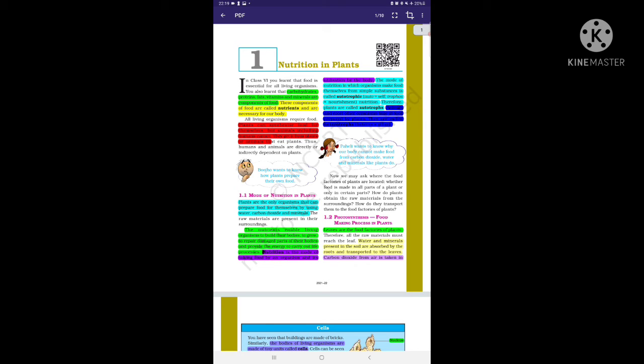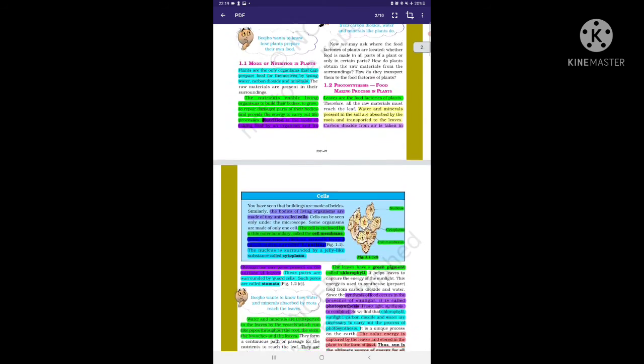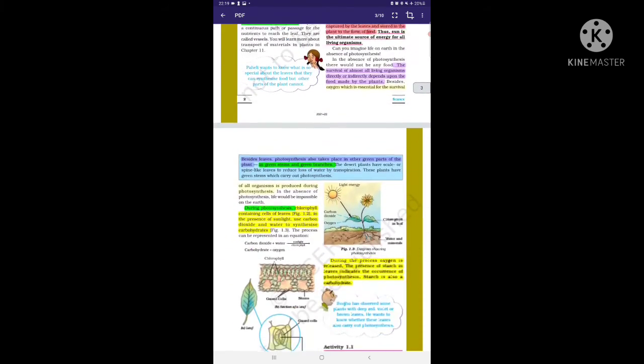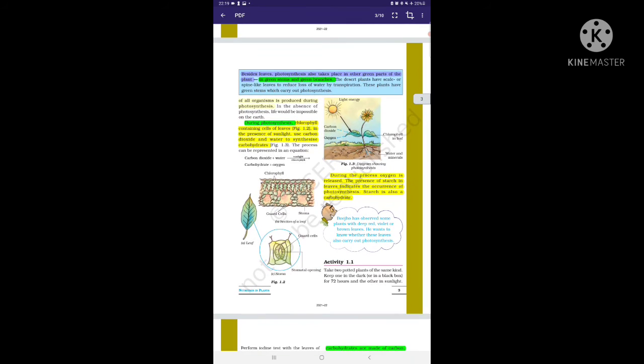As we know, water and minerals are taken in by the plants through the roots, and carbon dioxide is taken in through the leaves. On page number 3 you can notice a diagram showing the plant capturing light energy.